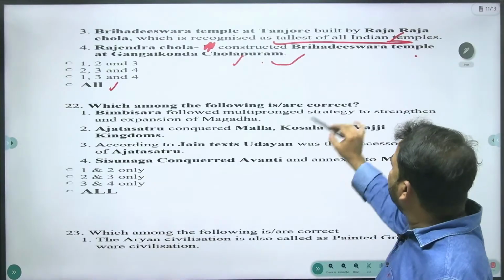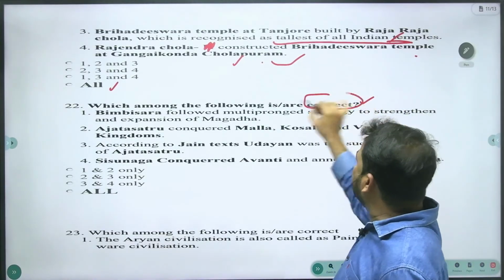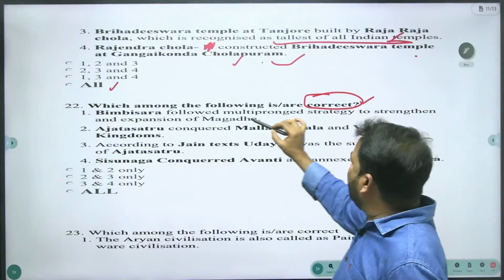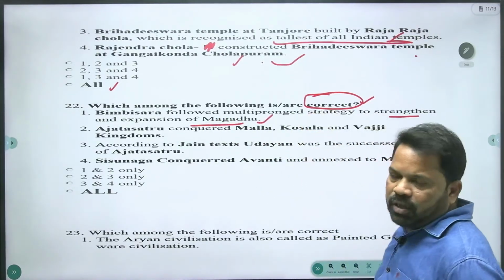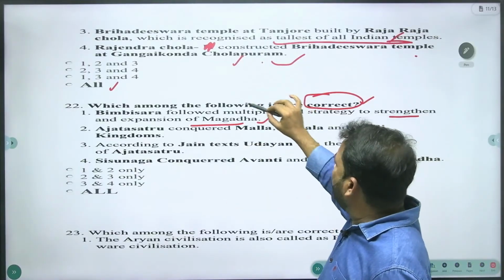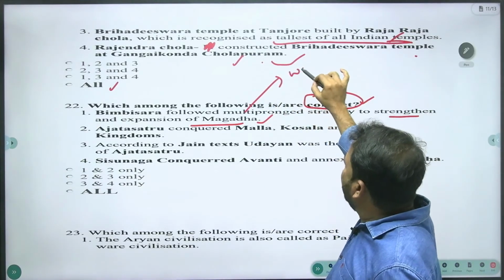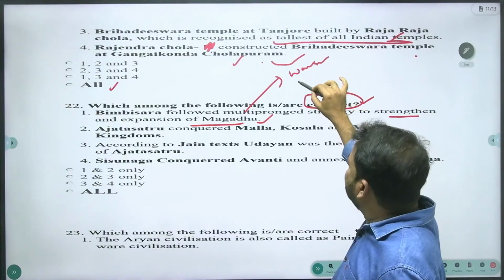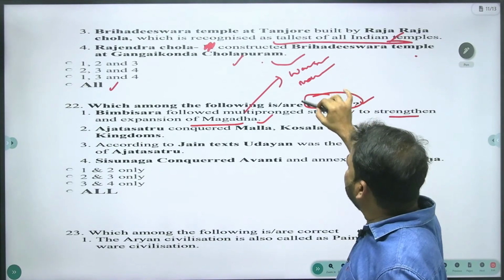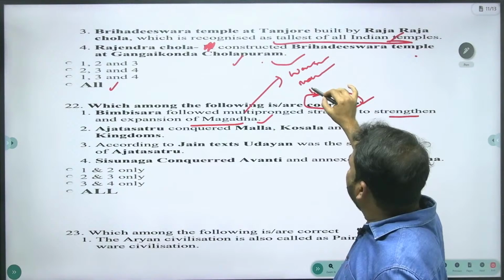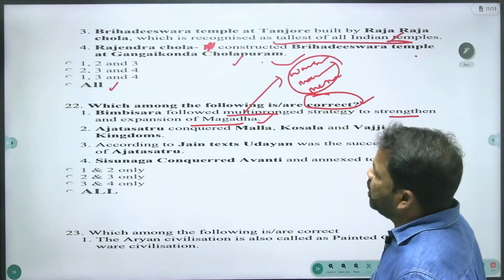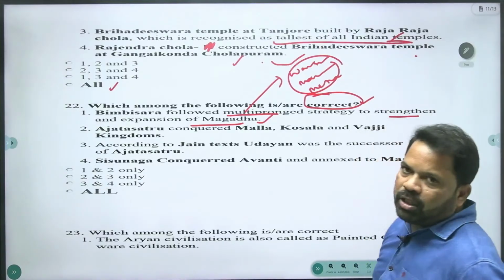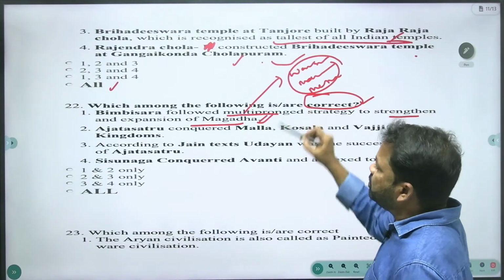Which among the following is/are correct? The question demands the correct statement. Bimbisara followed multi-pronged strategies to strengthen and expand Magadha. It is the right statement. War and annexation is one policy, matrimonial alliance another policy, and diplomacy another policy, a multi-pronged strategy for the strengthening and expansion of Magadha. That is the right statement.